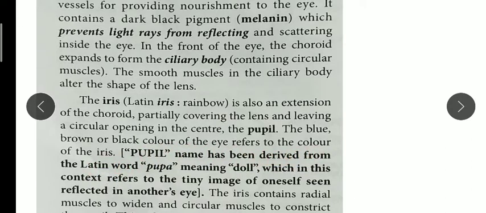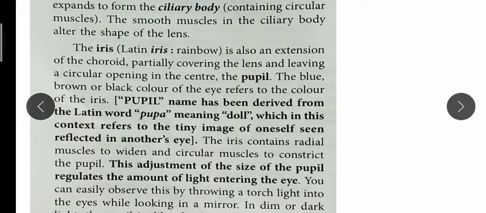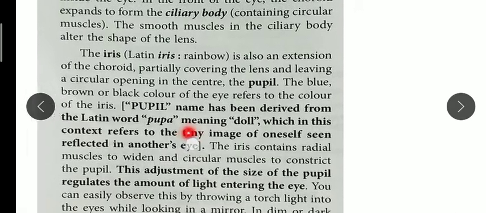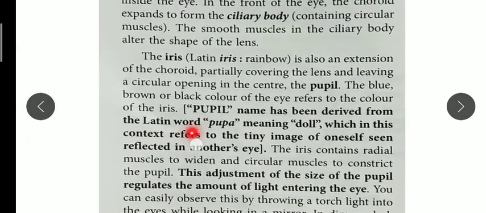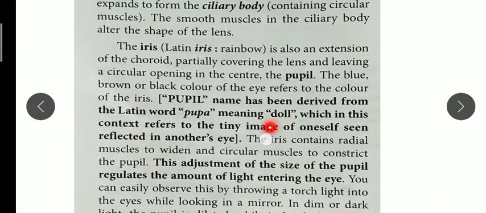My iris is black in color, and inside it the circular pupil is present.